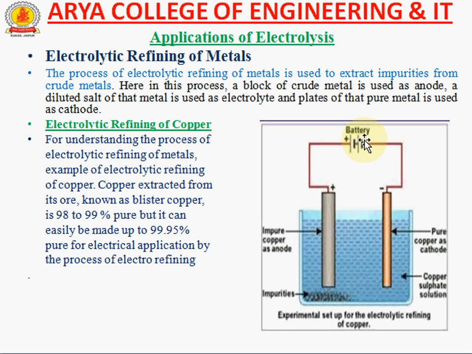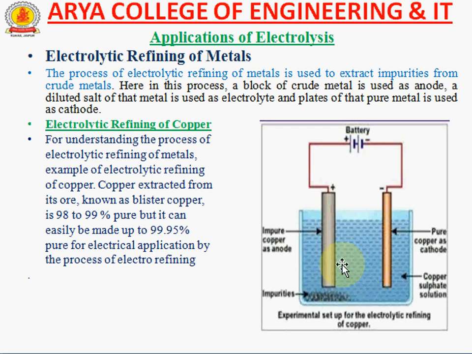So when we start the battery, the positive supply goes to the impure copper anode, and the negative terminal is connected to the pure copper cathode.